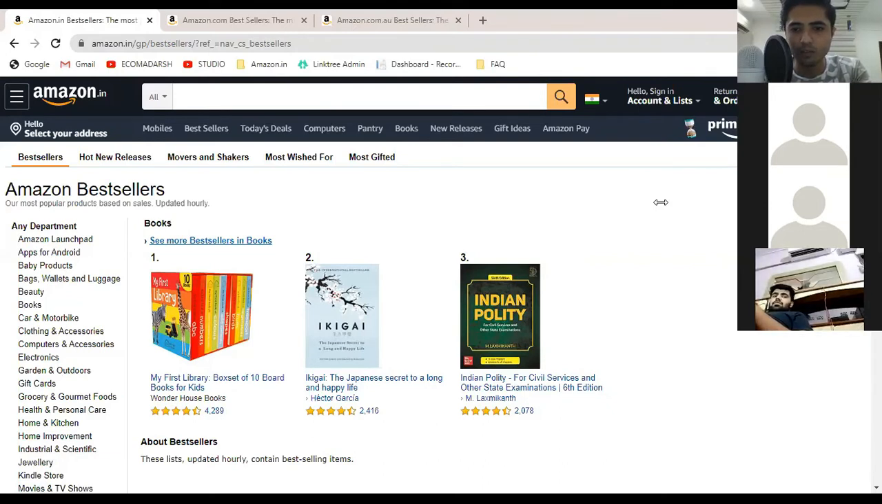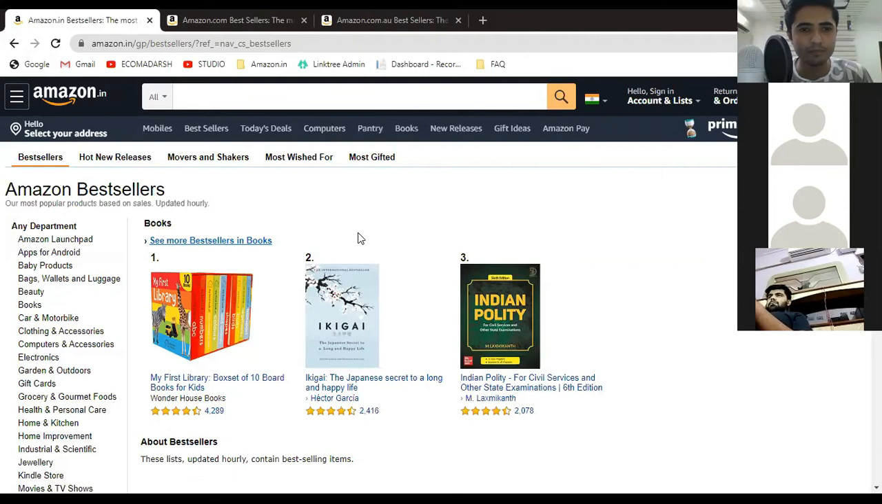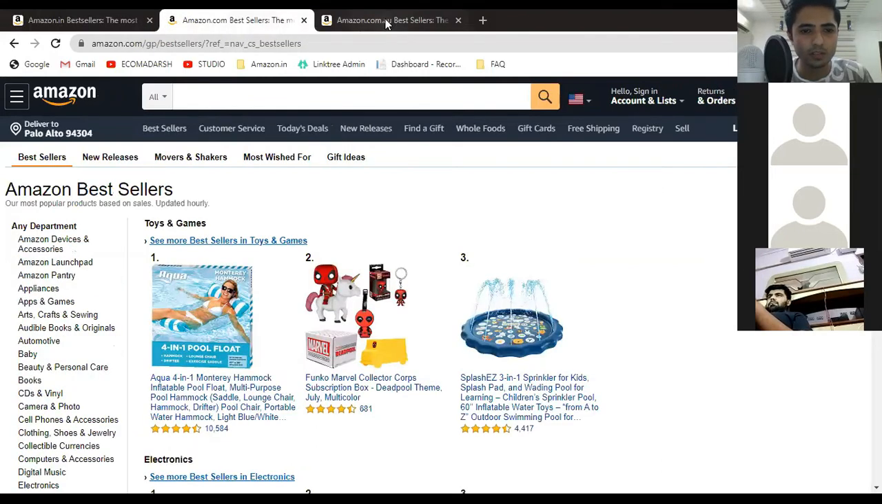So if you have 5,000 rupees and you want to buy a product that costs around 200 rupees, you can buy around 25 units. So let's say you have only 5,000 rupees. Let me show you some products.